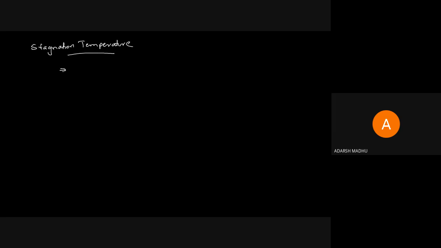That is the main point. It is denoted by T naught, the symbol for stagnation temperature.